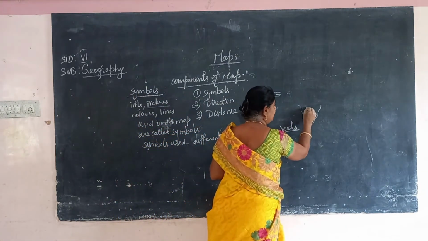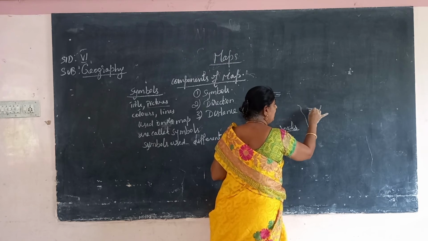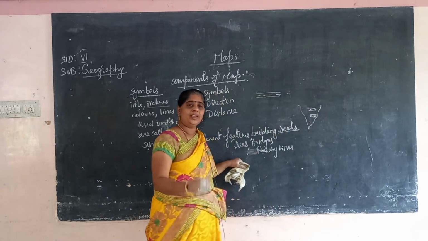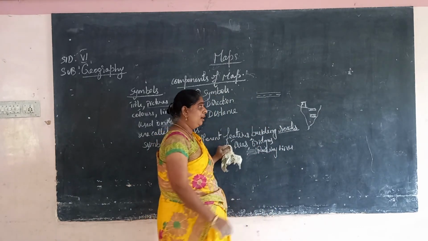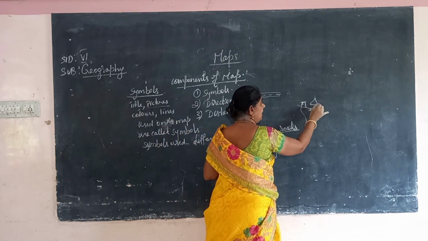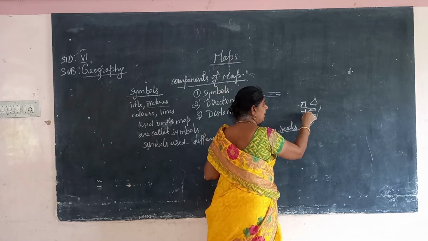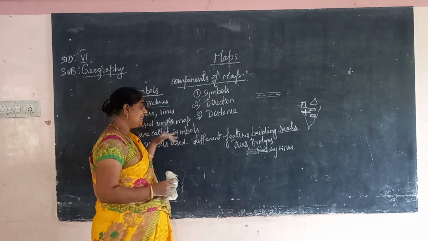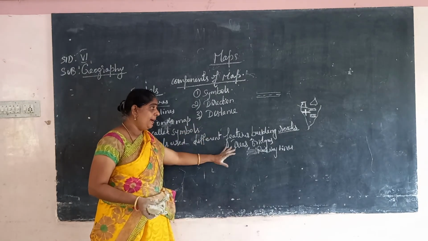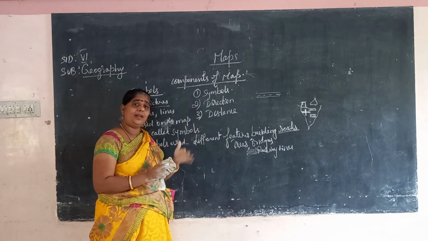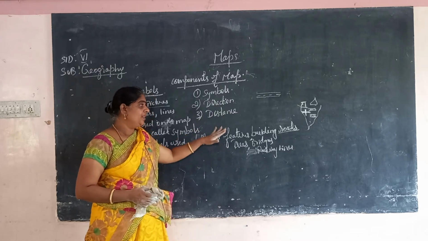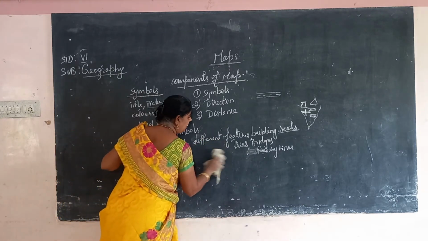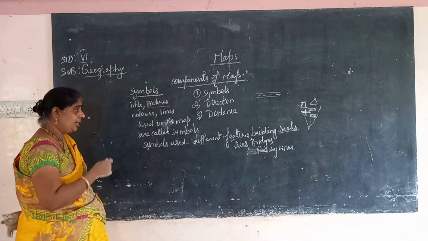If you want to show a railway line, it will be like this, and it will be understood as a railway line. A temple is marked like this, a mosque like this, and a church is represented with a cross. These are the symbols for different features used in the map, because we cannot represent their actual size on the map, so we use symbols.